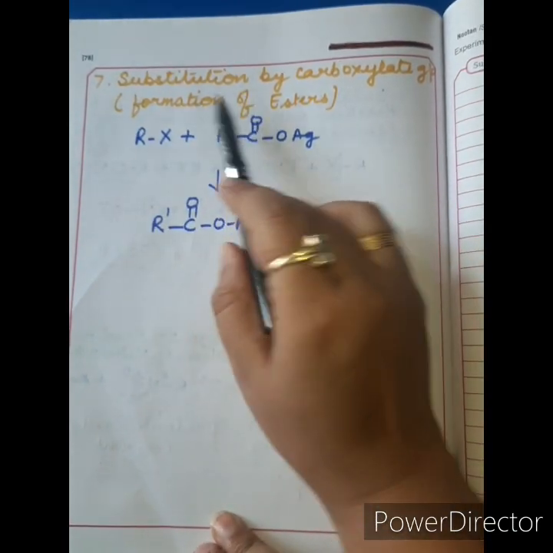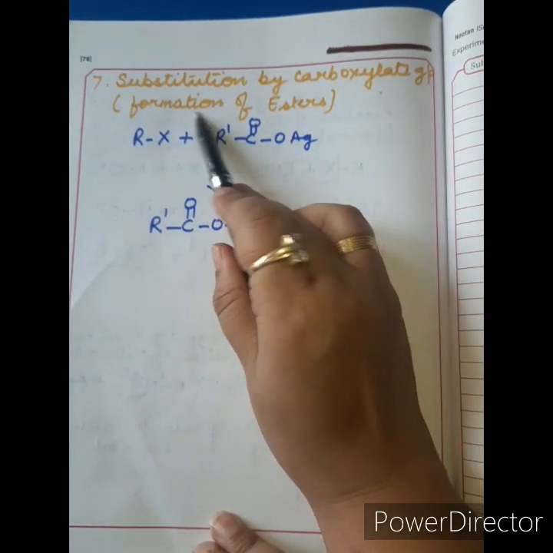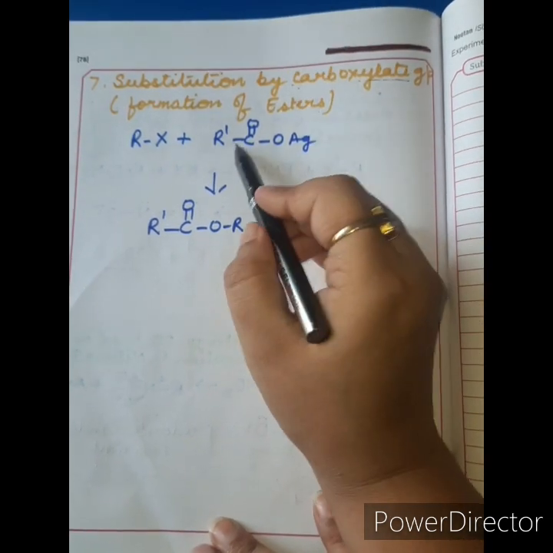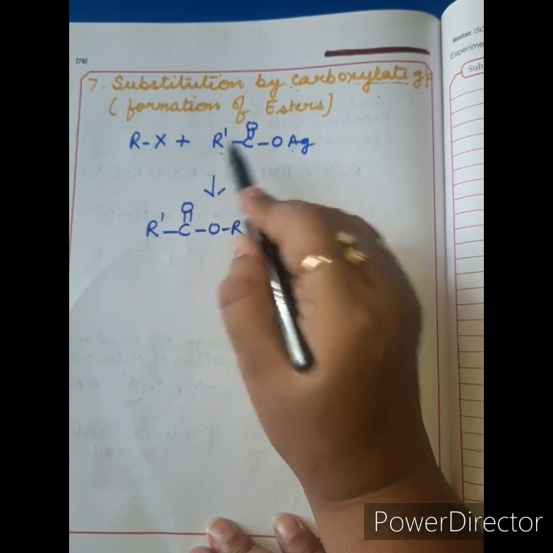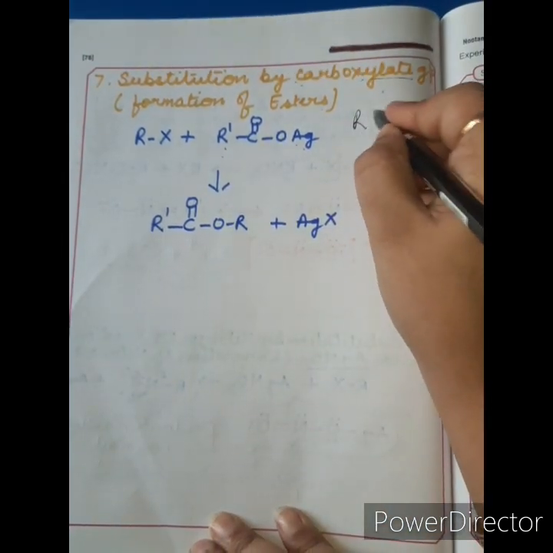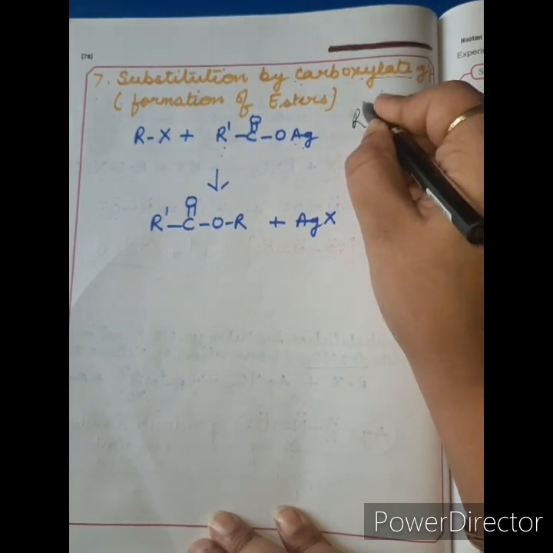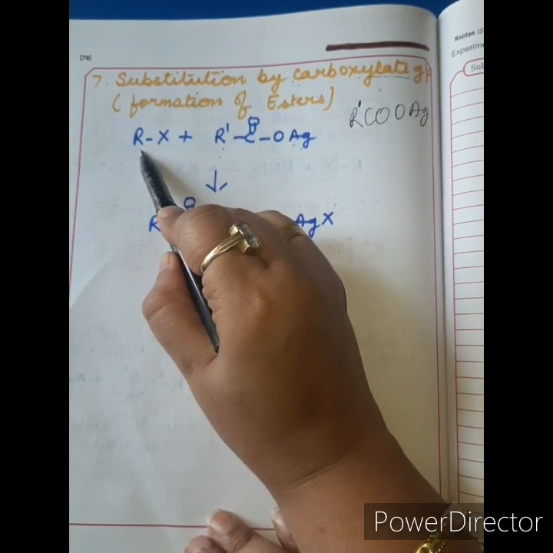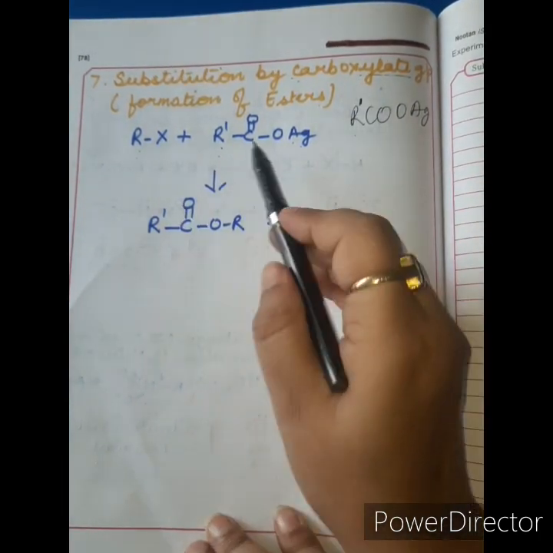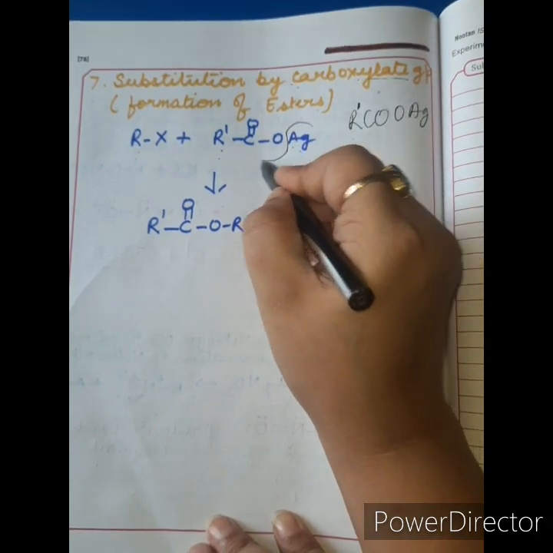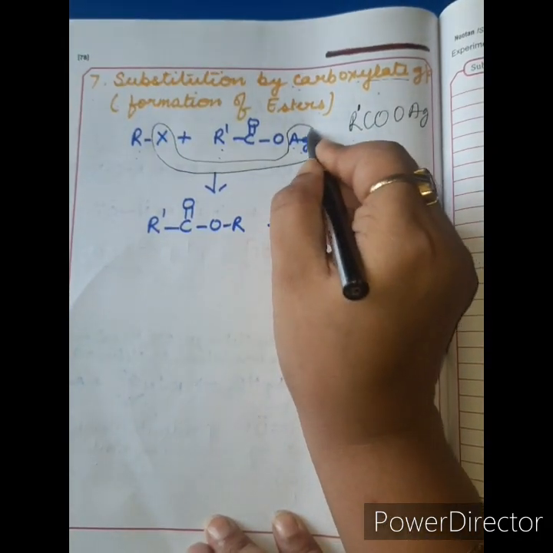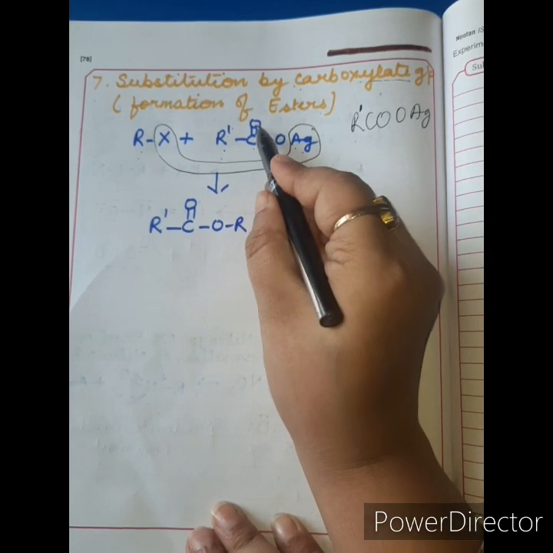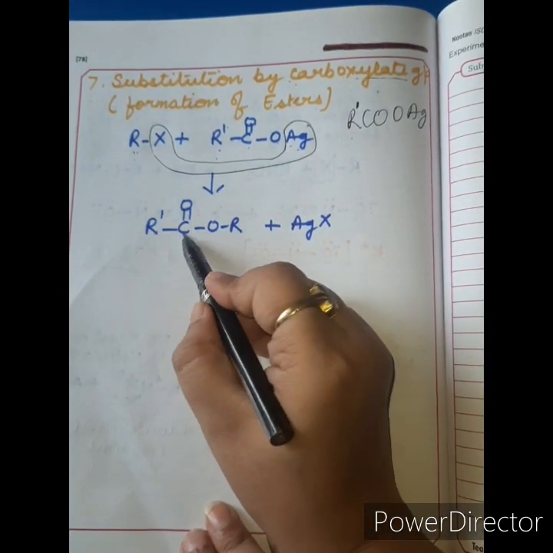Now dear students, we have the seventh and last reaction of the series of nucleophilic substitution reactions of haloalkanes, that is substitution by carboxylate group, or formation of esters. How do we get it substituted by the carboxylate group? For this purpose we make it react with silver carboxylate, R'COOAg. Here I am using R dash just to show that both the alkyl groups are different. This is R, and for silver carboxylate it is R dash. Here AgX will be formed and you will get an ester of the formula R'COOR.